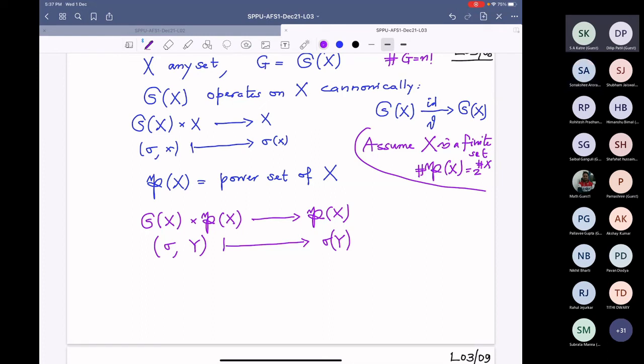Evaluated at that singleton x. Now I have taken a subset Y, so I consider sigma of Y. Makes sense? Sigma is a map from X to X, a bijective map. Y is a subset here, so I take the image of that Y, that is sigma of Y. So it is also an element in the power set. Right?